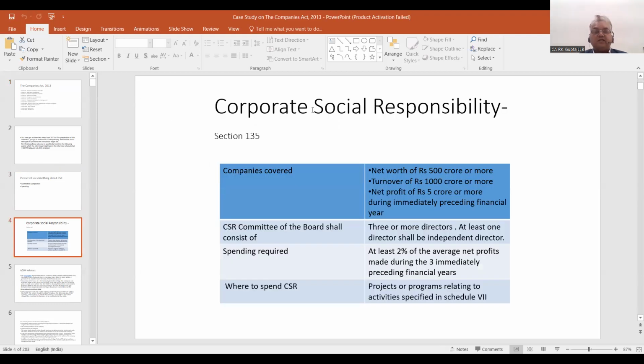Like in case of CSR. If you talk of CSR, they could ask questions on this CSR spending. What are the companies covered in CSR? First of all, can anybody tell me whether this is in the syllabus or not? This CSR is covered in the syllabus or not? I think it is covered. If it is covered, then under which chapter?